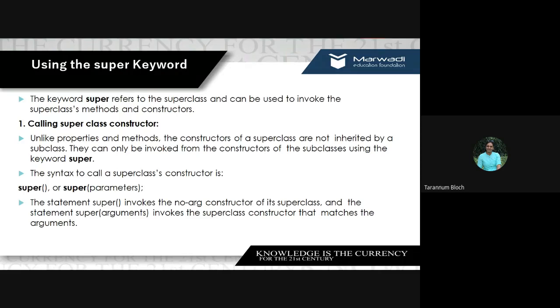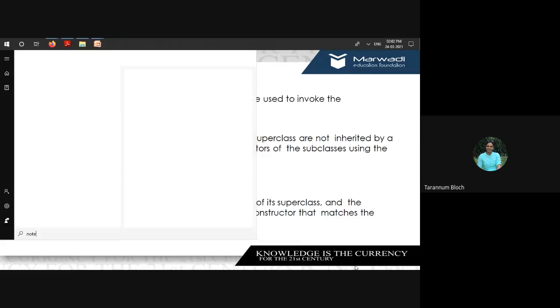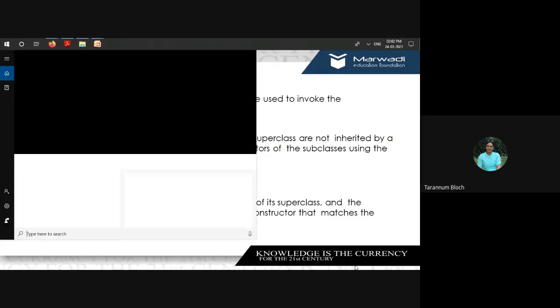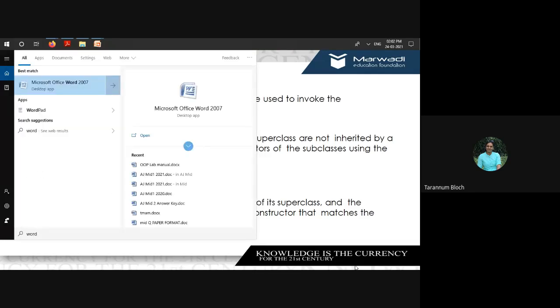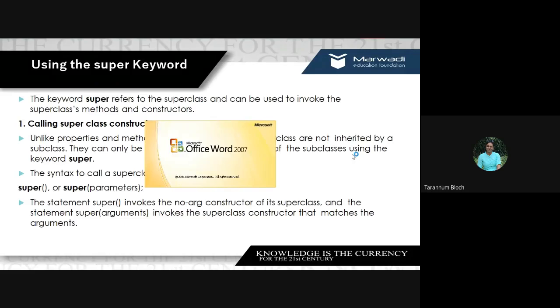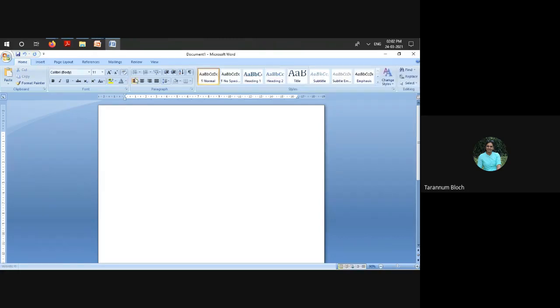When we have inheritance, we have one class that will have certain data properties and methods, and these are available in the other class, right?